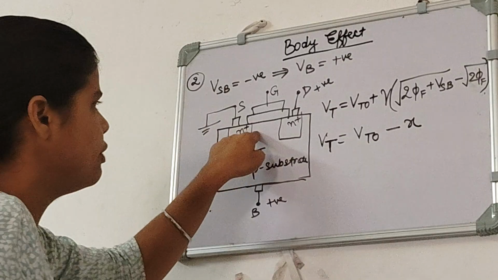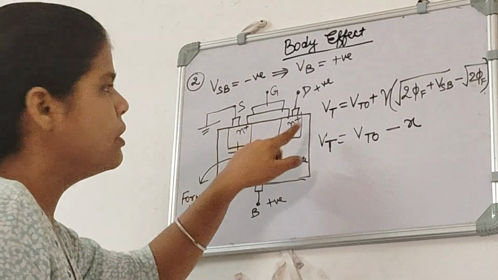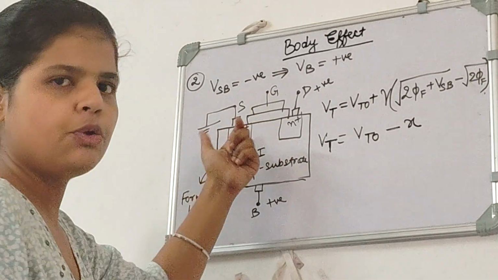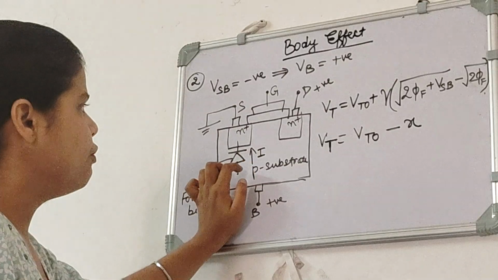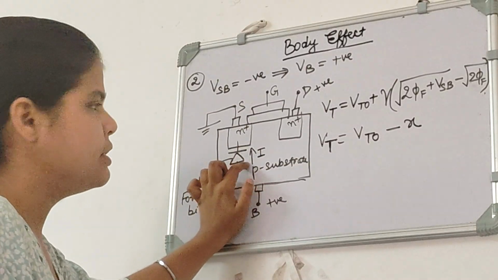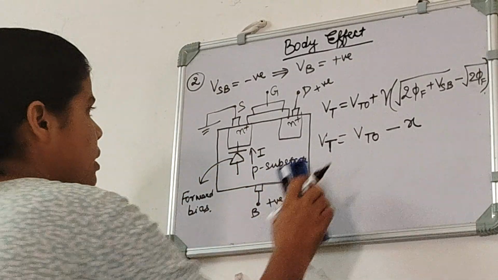We just want current to flow here from source to drain or drain to source. We don't want our current to flow in this direction.